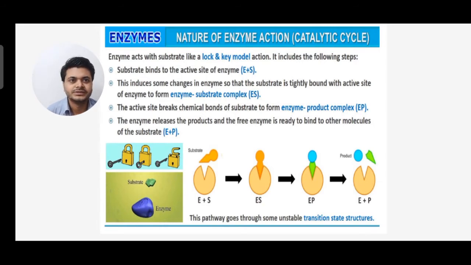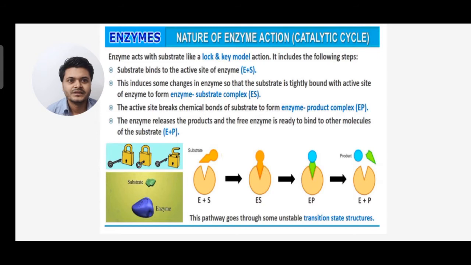It includes the following steps. Substrate binds to the active site of an enzyme, so E plus S. Next, this induces some changes in the enzyme so that the substrate is tightly bound with the active site of the enzyme to form the enzyme substrate complex. You can see when enzyme plus substrate binds, it forms an enzyme substrate complex. In the figure below, E plus S forms ES.